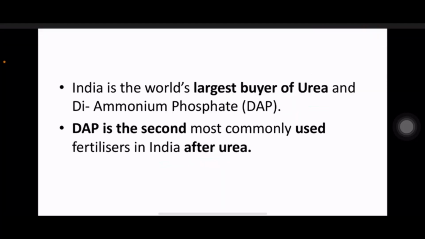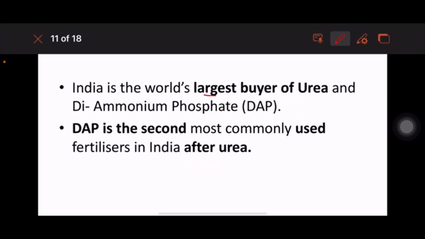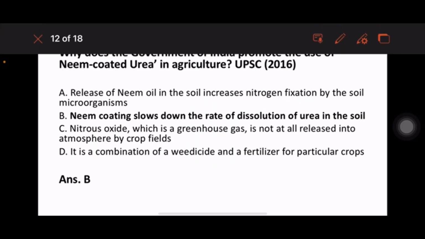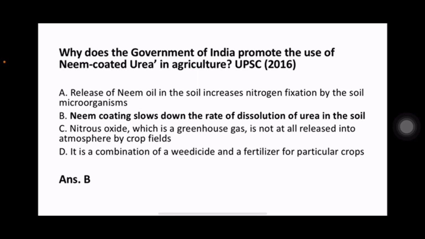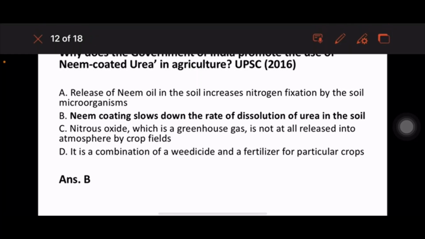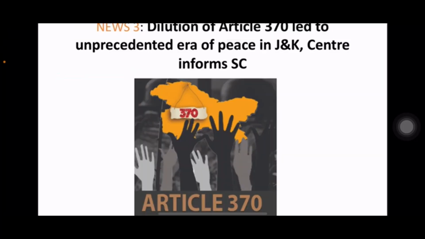India is the world's largest buyer of urea and DAP, that is diammonium phosphate. DAP is the second most commonly used fertilizer in India after urea. This thing you have to remember. Because in 2016 a question was asked: why does the government of India promote the use of neem coated urea? You need to know that neem coating will slow down the rate of dissolution of urea in the soil.